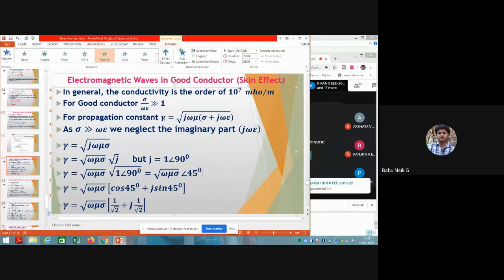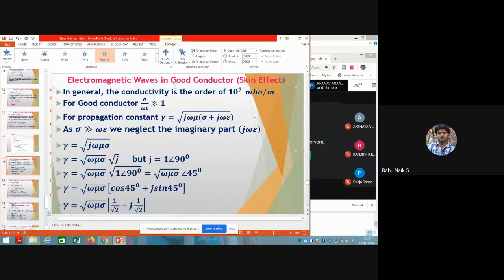The equation for the propagation constant, which involves the real part and the imaginary part, is gamma equal to under root of j omega mu times (sigma plus j omega epsilon). You can neglect the omega epsilon term, because the conductivity sigma is very high compared to the frequency and permittivity.